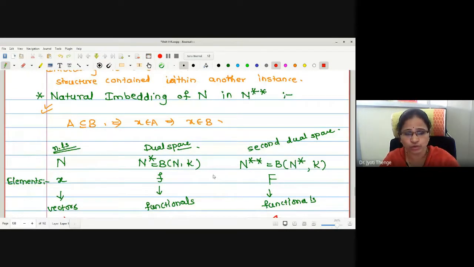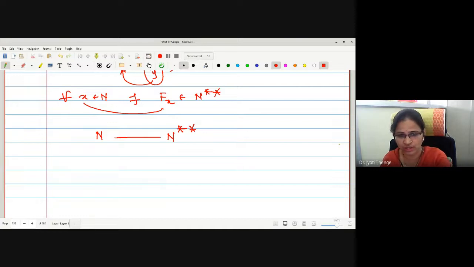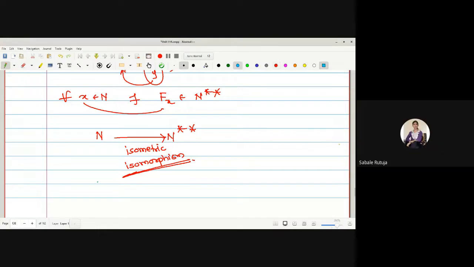Now what is the job to show? This N is contained in N double star. Rather, we were going to show these two spaces have an isometric isomorphism between them. See what I'm going to show. This N to N double star is an isometric isomorphism. What is isometric isomorphism now? How many conditions does it have? One, homomorphism.